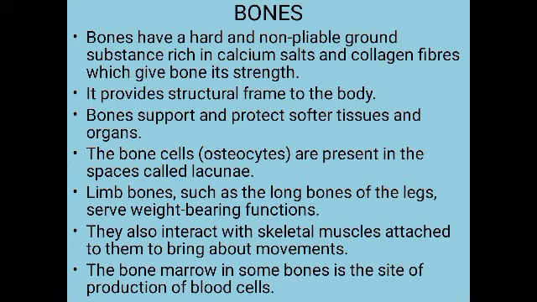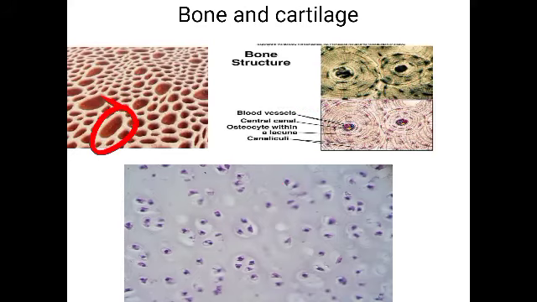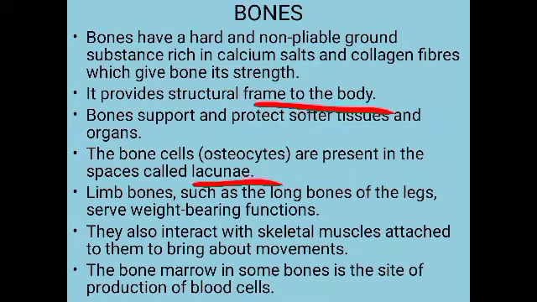It is the tissue which provides the structural frame to the body. Our body structure is like this due to the bone. According to the structure of the bone only, our body is also structured like this. Then the cells of the bones are called osteocytes. So what is the name of the bone cells? It is osteocytes, and they are present in spaces called lacunae. Here you can see the cavities, and inside these cavities only the osteocytes are present.